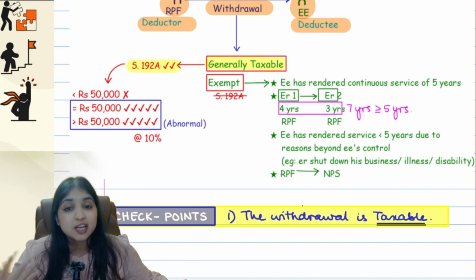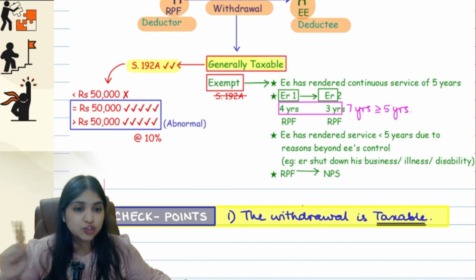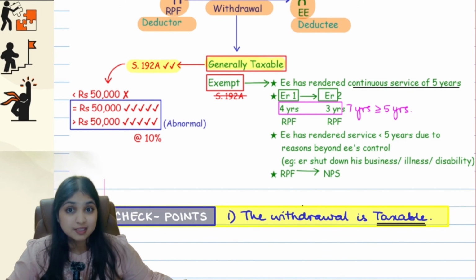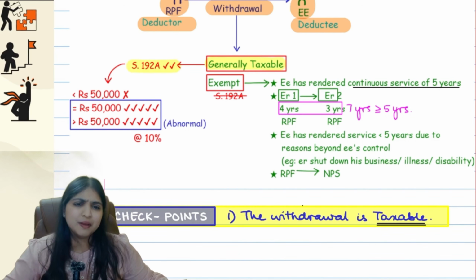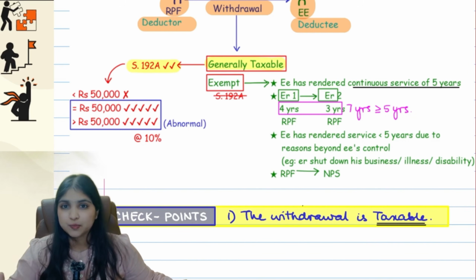Now see, generally the withdrawal is taxable, but there are 4 situations where the withdrawal is exempt. What are the 4 situations? Situation number 1. See, if the employee has rendered continuous service of 5 years, which means if the employee has worked for one employer for 5 years continuously, thereafter only if he is withdrawing money from RPF, then the amount withdrawn will be fully exempt. Okay. So continuously employee has worked for 5 years.